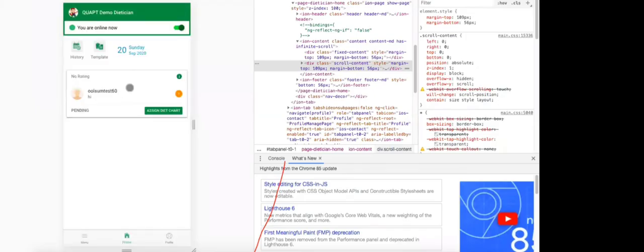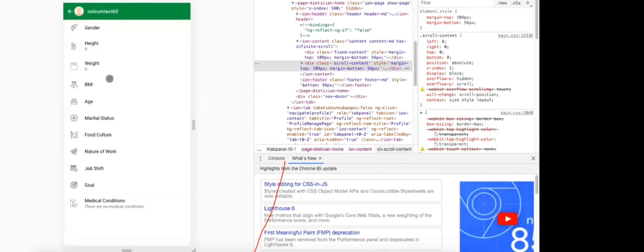Sure. Just like that, if a dietitian wants to send 10 fields of the patient, because again we cannot ask for their date of birth and such. No, I understand that. You got my point, right? I'll also show you here. One second. What are all the things we are capturing from a client? Gender, height, weight, BMI, age, marital status, food culture, nature of work, job shift, goal, medical condition. All this is captured. So if I create an Excel sheet with these headers and populate the data of my patients and send it to you, it will be much easier for you. Yes, easier.